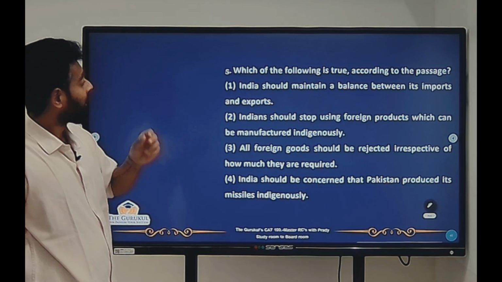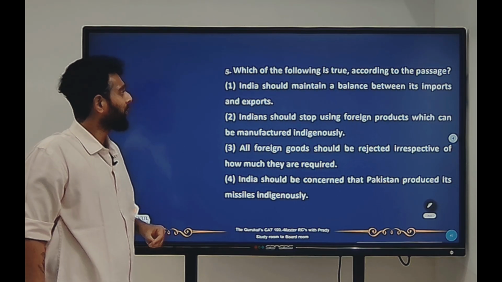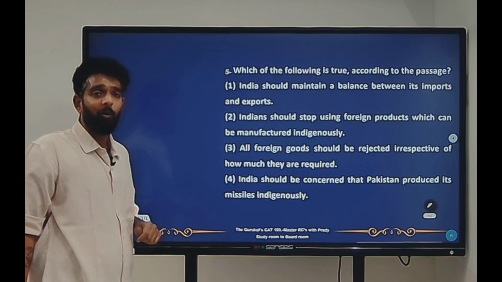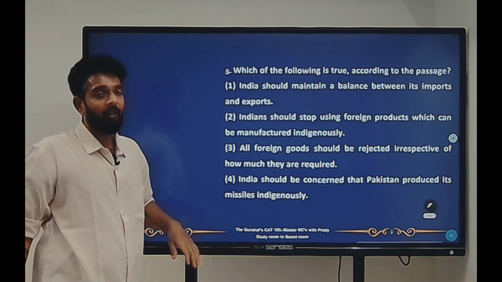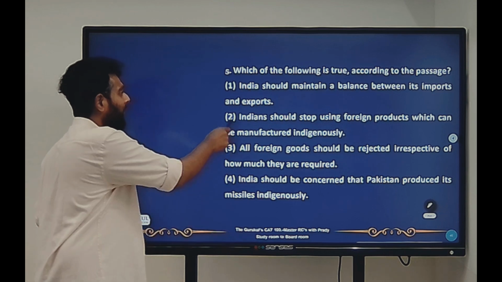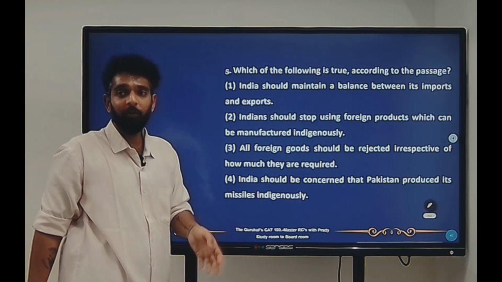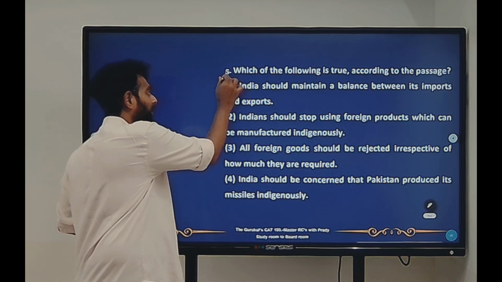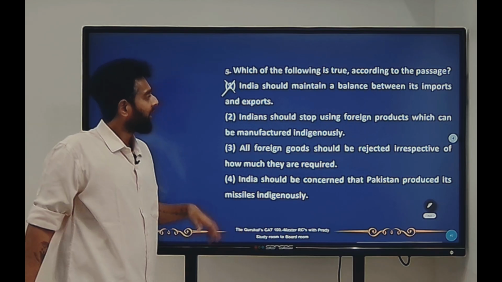The last question of the passage. Which of the following is true according to the passage? India should maintain a balance between its imports and exports. No. The passage says that stop all exports, stop all non-essential exports. Focus only on imports. Sorry, stop all non-essential imports, focus only on exports. Right? So this should not be our correct answer.